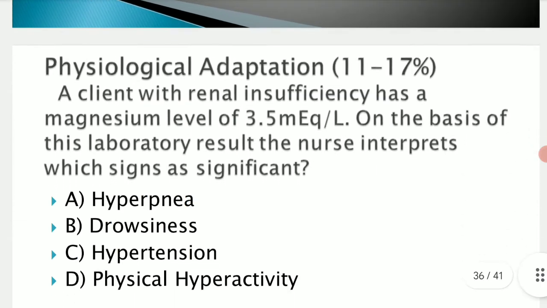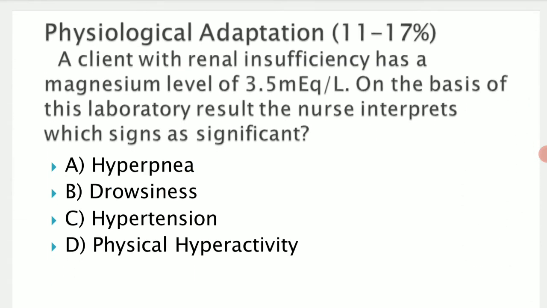So the final point is physiological adaptation. About 11 to 17% of questions can be asked based upon this. One example is the client with renal insufficiency. He is already a renal insufficiency case and he has a magnesium level of 3.5 milliequivalents per liter. On the basis of this laboratory result, which sign does the nurse interpret as significant? So you must know the normal levels of magnesium.